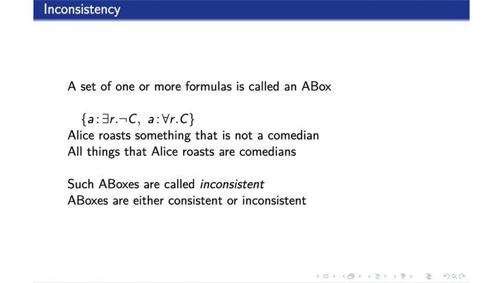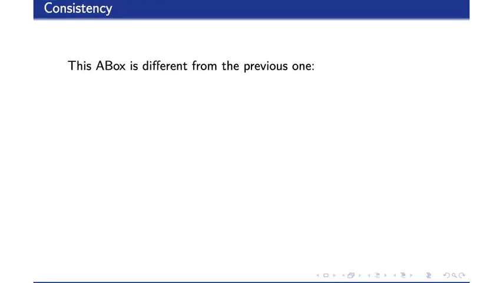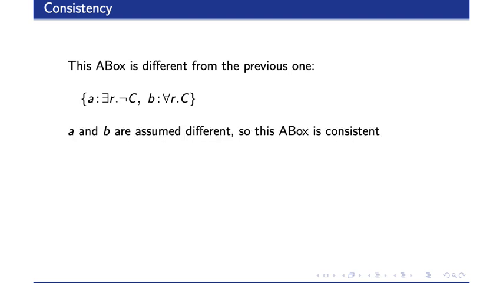If an ABox is not inconsistent, it is consistent, so it is either one of those two possibilities. This ABox is different from the previous one. The first assertion is the same, but the second one has a B instead of an A. These two different names, B and A, are assumed to refer to two different elements.